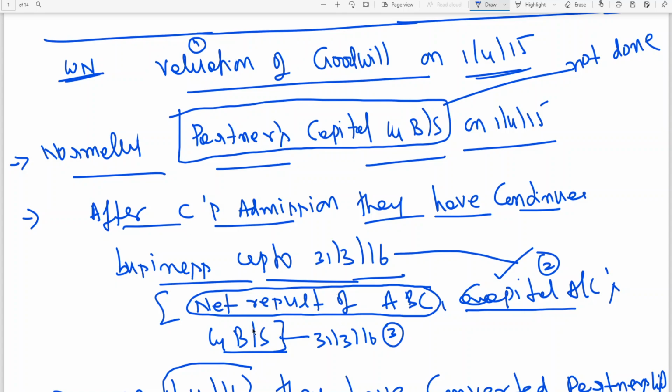Of course, this net result has become the solution. That means the things he has not done normally at foundation level are partners' capital on the date of admission and balance sheet on the date of admission. But they have continued business for 1 year, and for that 1 year, the net result has become the solution, partners' capital has become working notes, and balance sheet has become working notes.